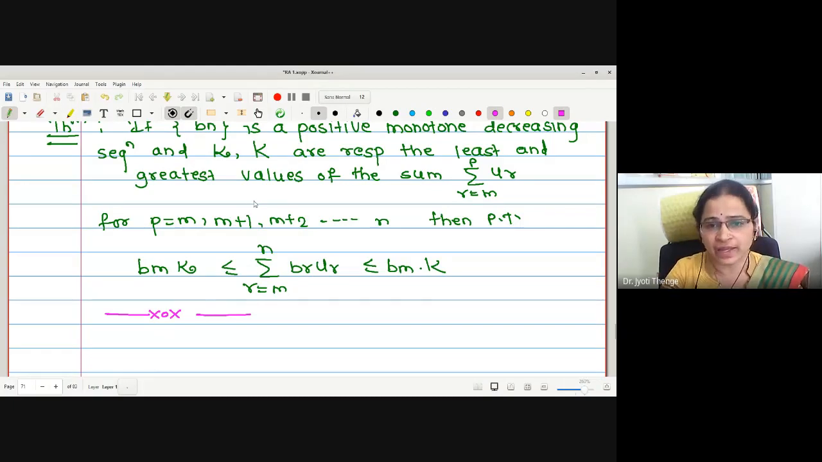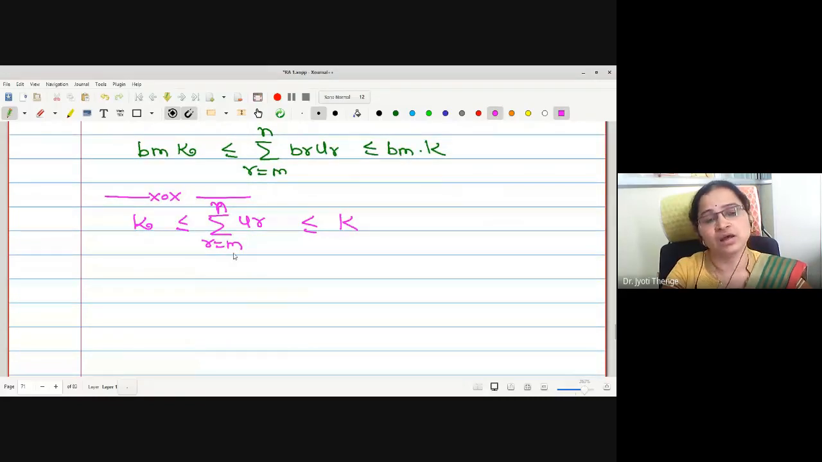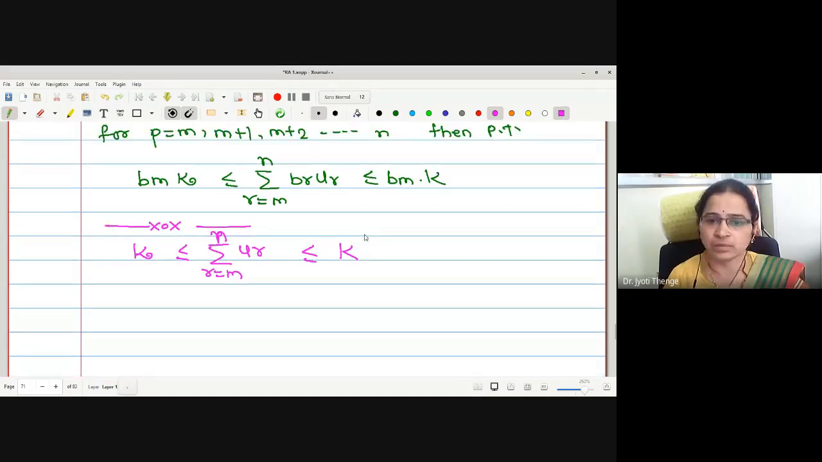Small k and capital K are the least and greatest values of this sum, summation r equals m to p of u_r. I will take p equal to n particularly, because we want to prove the result for p equal to n. So let me write here: this value lies between small k and capital K. I hope you are getting the difference between my small k and capital K. This value, summation r from m to n of u_r, lies between small m times k and capital M times k.